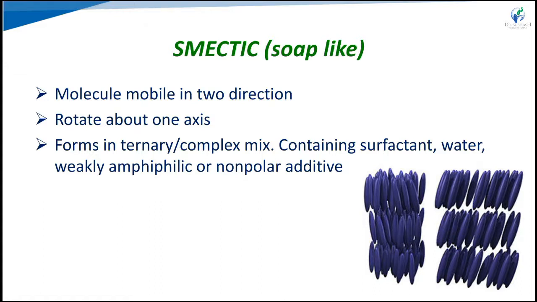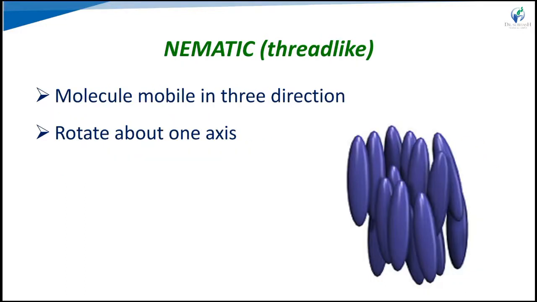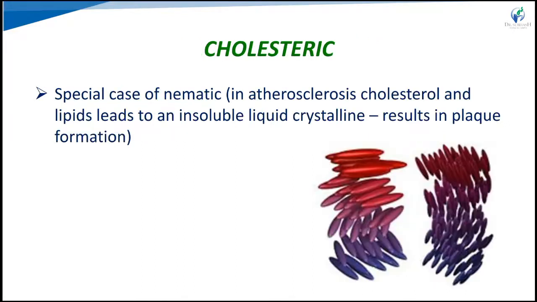Smectic: the molecules are mobile in two directions and rotate about one axis, forming a ternary complex mix containing surfactant, water, and weakly amphiphilic non-polar material, like soap. The smectic has positions and orientations. The second one is nematic, thread-like, whereas the previous one was soap-like. These thread-like molecules are mobile in three directions and rotate about one axis. The third one is cholesteric, a special case of nematic.